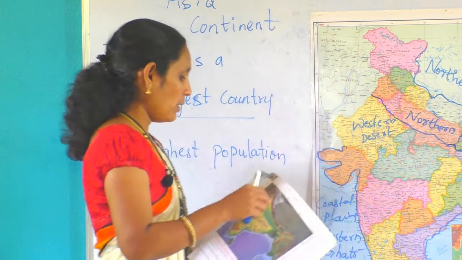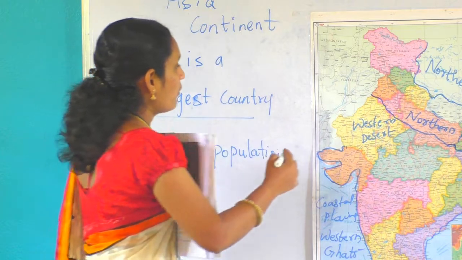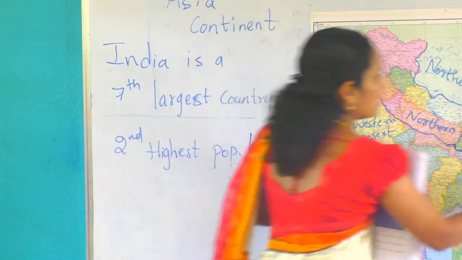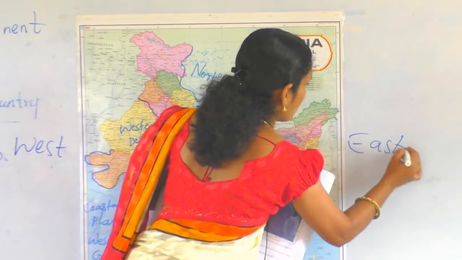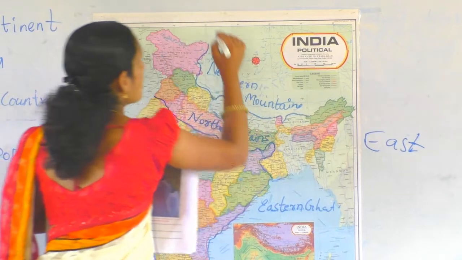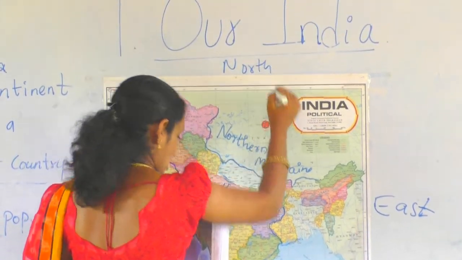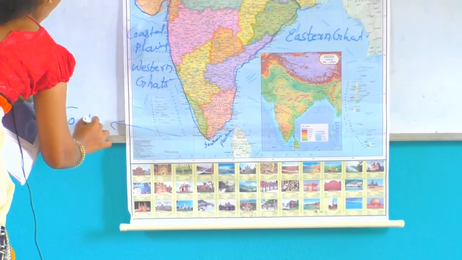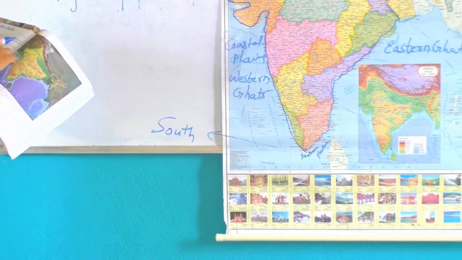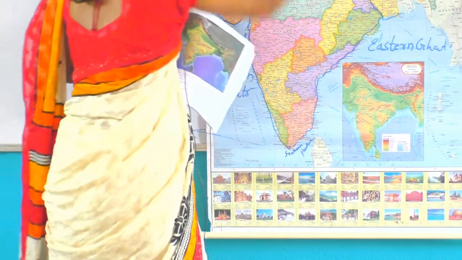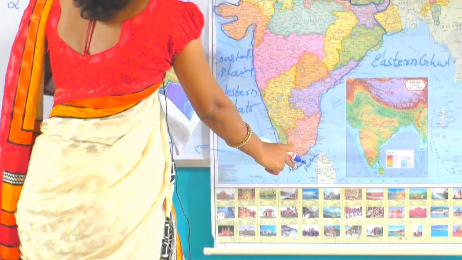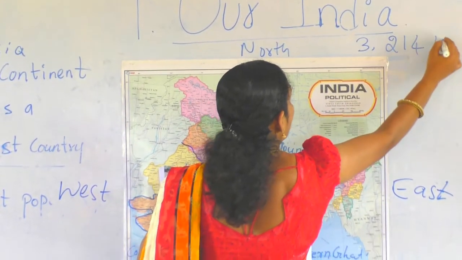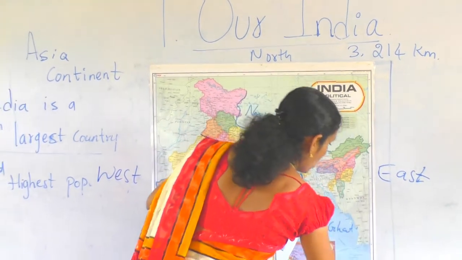See, Bay of Bengal. See, here, this is west, it is east. This is north. Down it is south. India stretches means its width. From north to south 3214 kilometer.